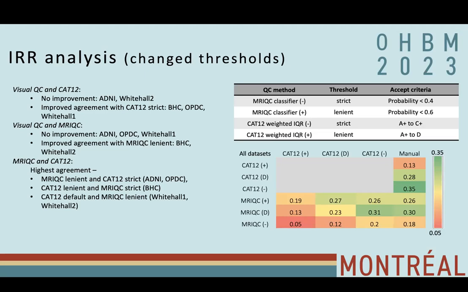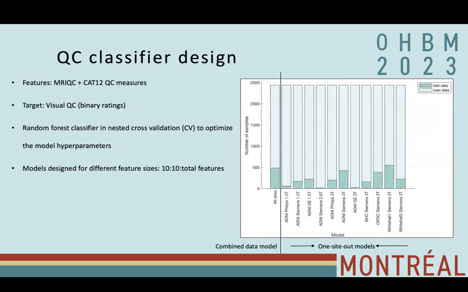There is improvement in the agreement, but it again varies for each data set. So for some data sets, we see the improvement, but for some data set, we do not see any improvement. So it is again very difficult, even after changing the thresholds, to have a judgment on which automated tool produces ratings closer to the visual QC.